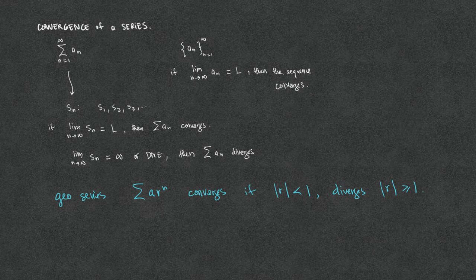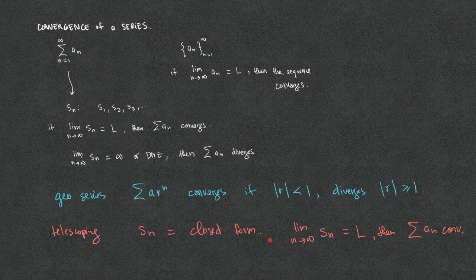And we also considered the telescoping series, where the partial sum s sub n is in what we call a closed form. We take the limit as n goes to infinity of s sub n, and if the limit is a finite number L, then we say that the series a sub n converges, and if the limit doesn't exist, or if the limit is infinity or negative infinity, then we say that the series diverges. But regardless, we have a closed form.